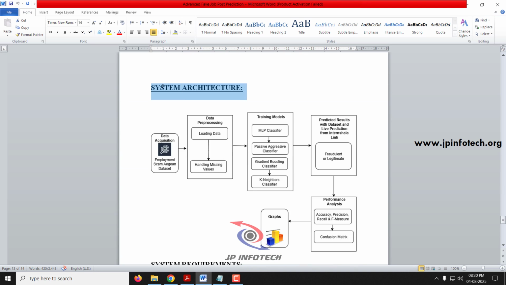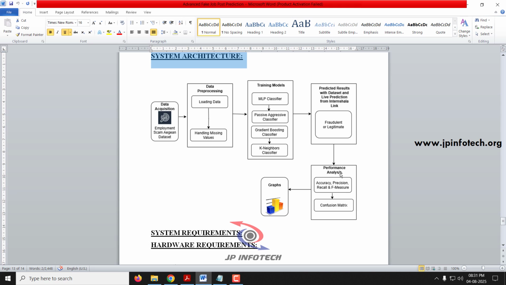Next, let us see the system architecture. First is the data acquisition, where we are going to use the employment scam dataset, and then in the data pre-processing, loading data and handling missing values is done, and then the model will be trained with the MLP classifier, passive aggressive classifier, gradient boosting classifier, and neighbors classifier. Finally, we'll be showing two different results: one is the predicted result with the dataset, and another is the live prediction from Internshala, classifying whether it is fraudulent or legitimate. And in performance analysis, we'll show the performance of each model with the accuracy, precision, recall, and F-measure value, and the confusion matrix of the model.